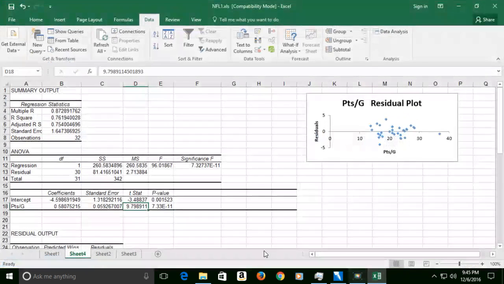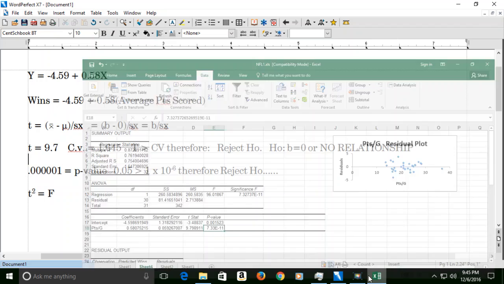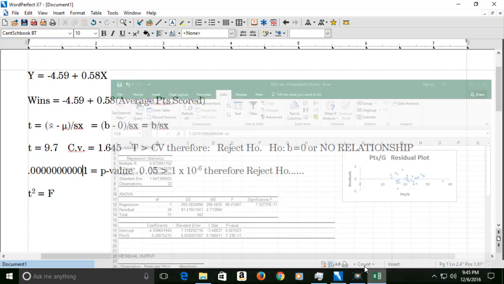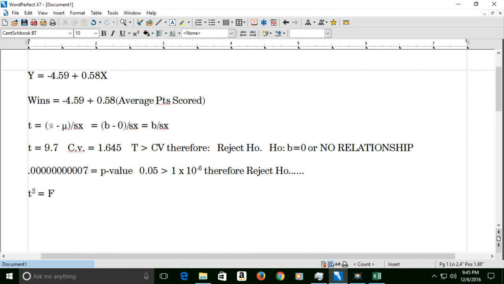Okay? Or we can look at the p-value. The p-value, strangely enough, is 7.33 e to the minus 11. So the p-value looks like that. That's a really little number. Okay?